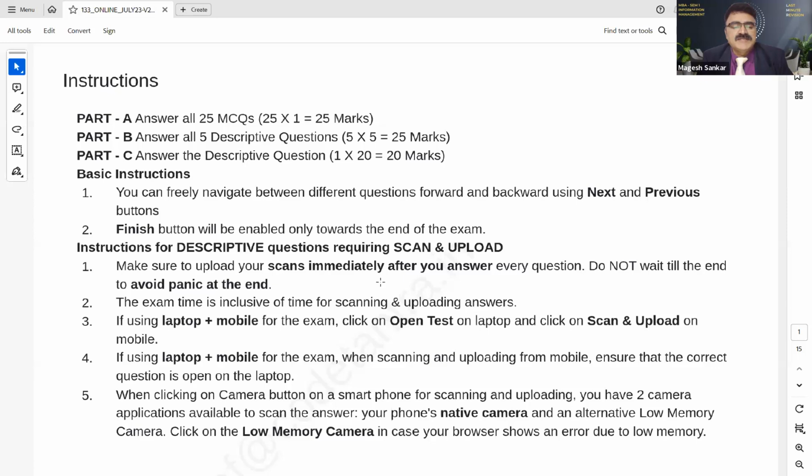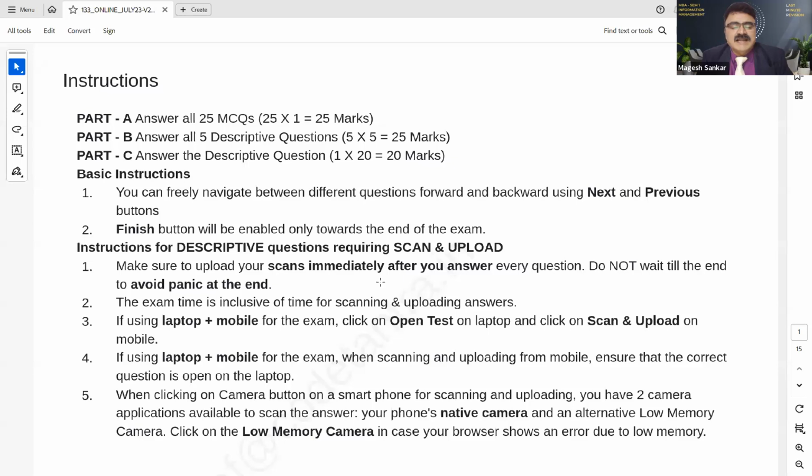And if using laptop plus mobile for the exam, click on open test on the laptop and click on scan and upload on the mobile. So you can open both, using laptop plus mobile. For example, you can open the test on the laptop and click on scan and upload on the mobile. When scanning and uploading from mobile, ensure that the correct question is open on the laptop. So you have to be very careful. Only the correct question should be open on the laptop.